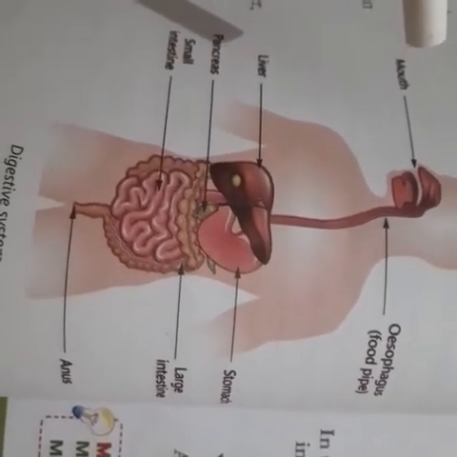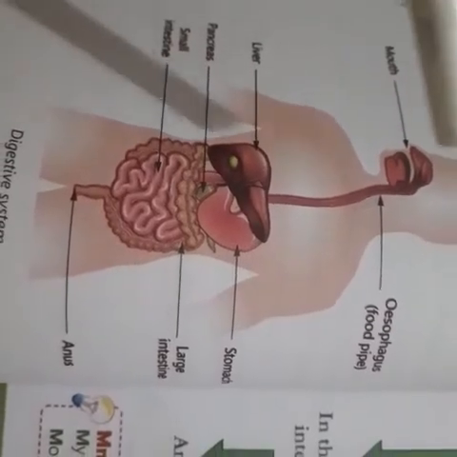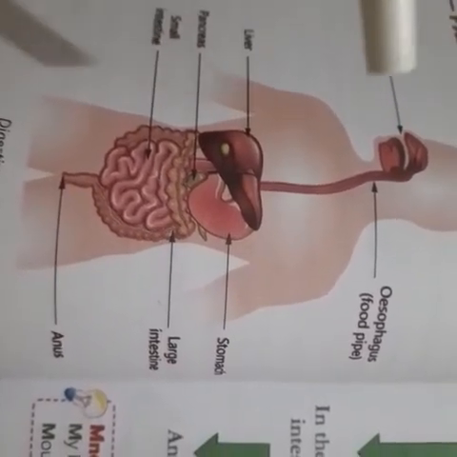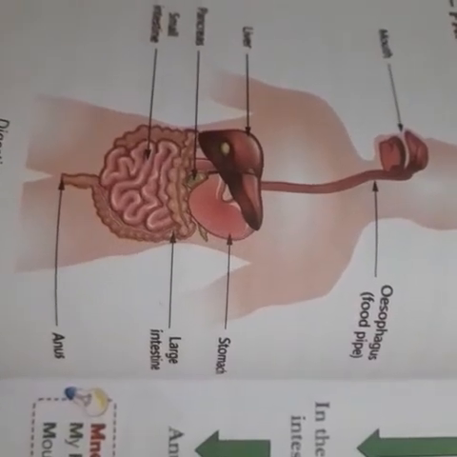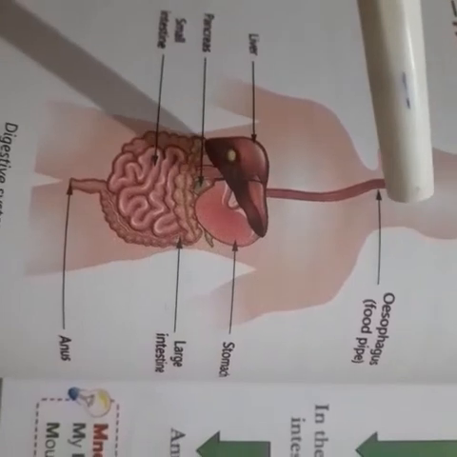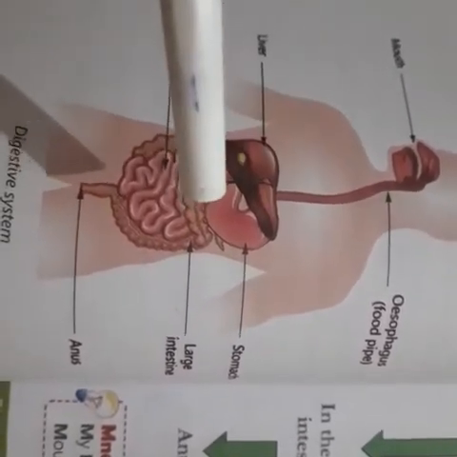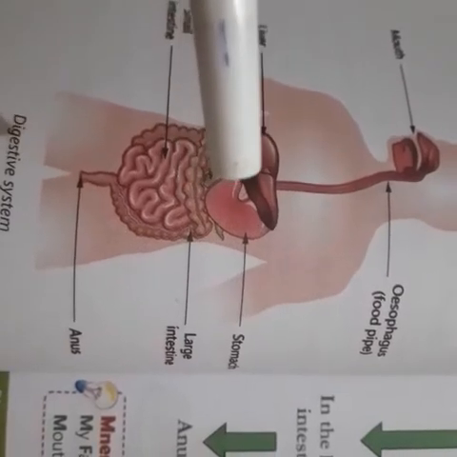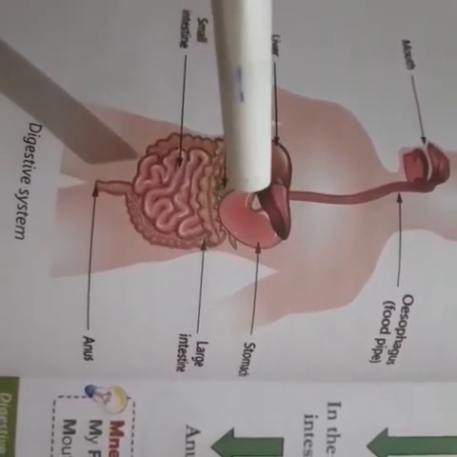Mouth: the teeth grind the food into smaller pieces, and the saliva present in the mouth makes the food soft and turns it sweet. From the mouth, the food gets into the food pipe, which takes the food to the stomach, and the food is collected in a bag-like structure called the stomach.